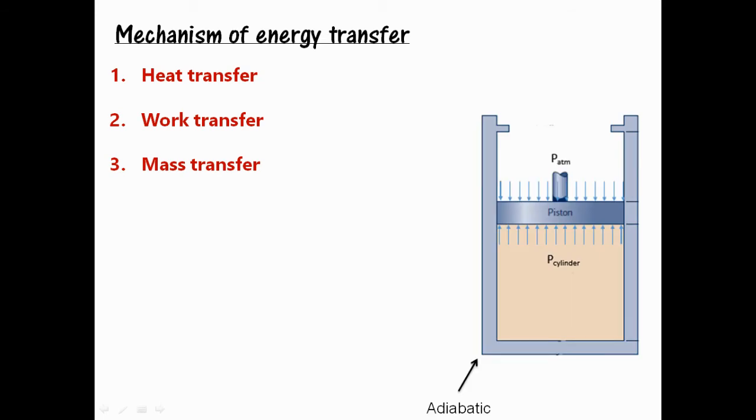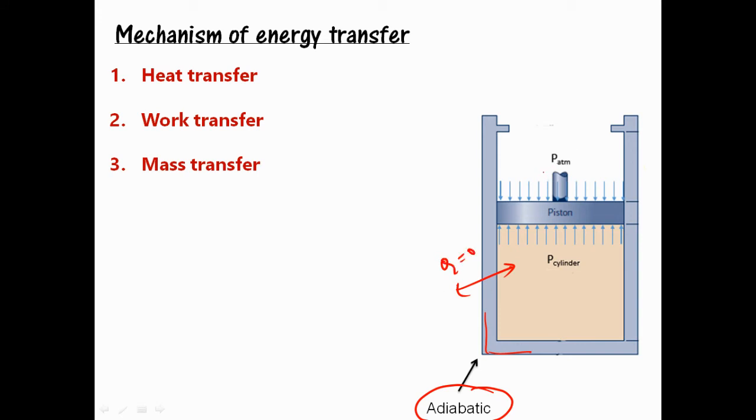If I take the example of work transfer, let's take a piston cylinder arrangement. Here I am assuming that the wall of the cylinder is adiabatic, so there is no heat transfer through the wall, and Q is equal to 0.